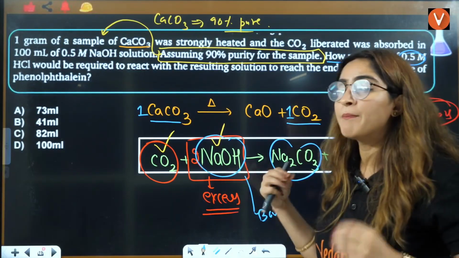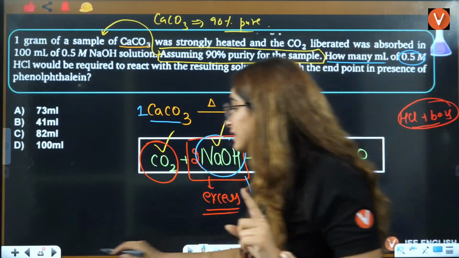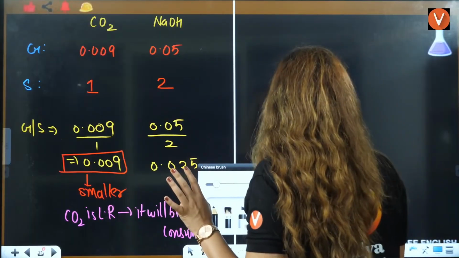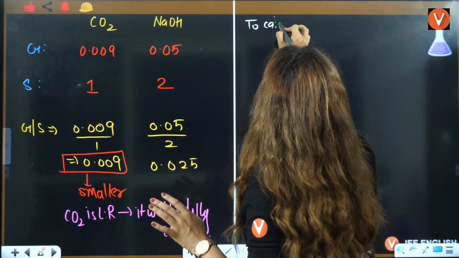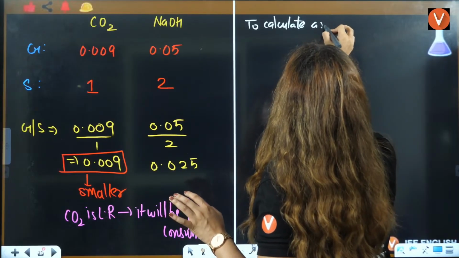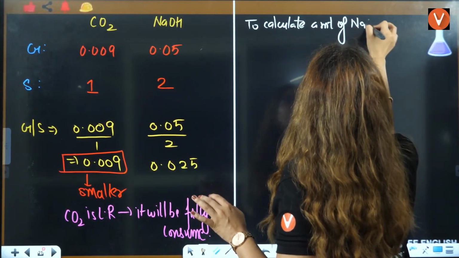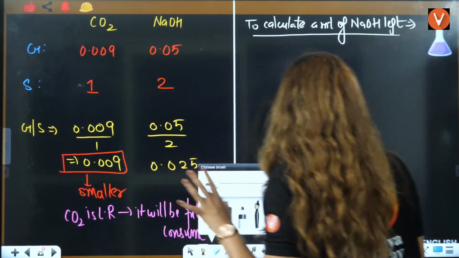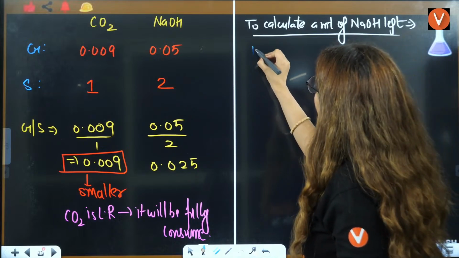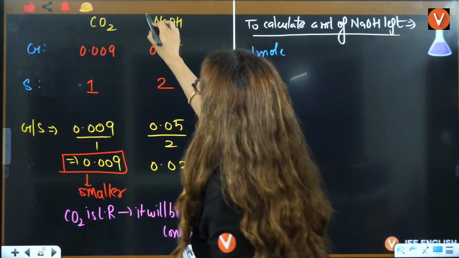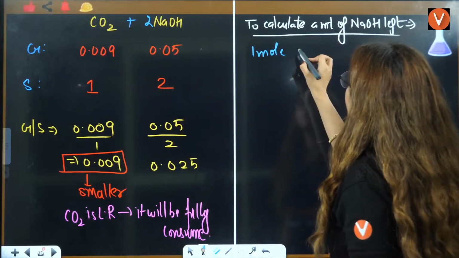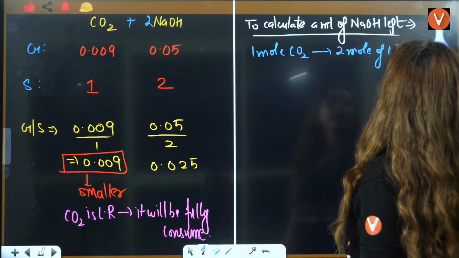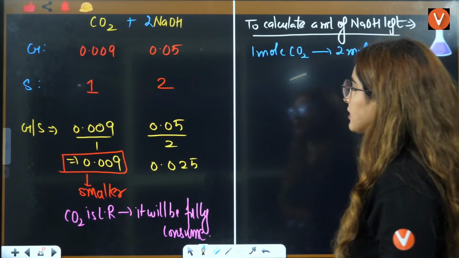So firstly I am calculating the amount of NaOH left. I am writing this heading here, to calculate the amount of NaOH, so that after notes also you will be able to understand this. To calculate the amount of NaOH left, the first thing is 1 mole of CO2 reacts with 2 moles of NaOH, right?